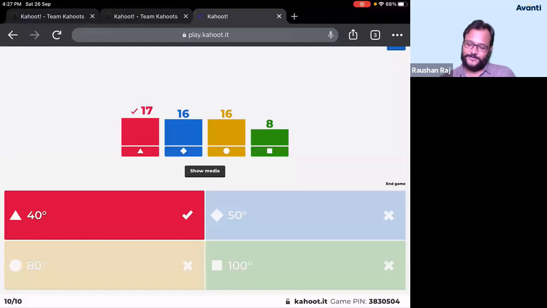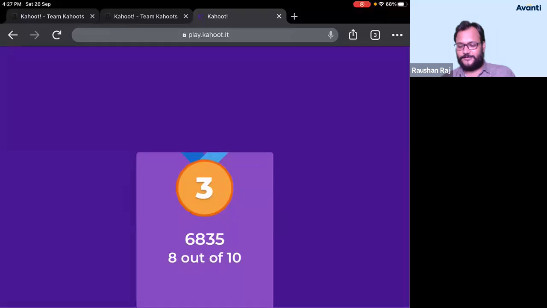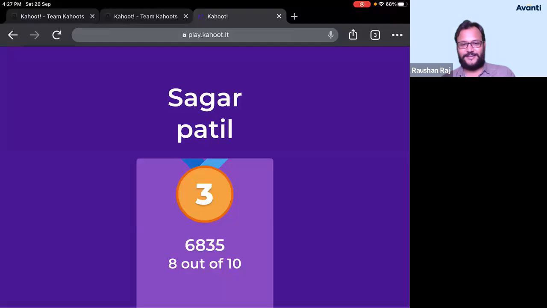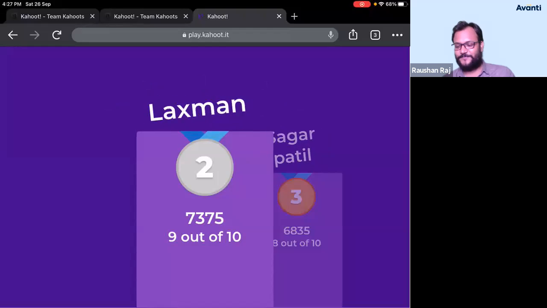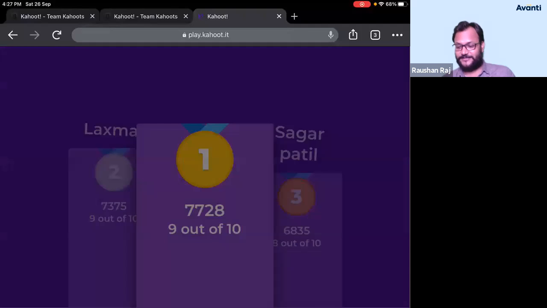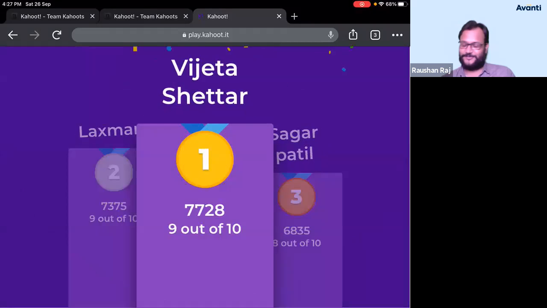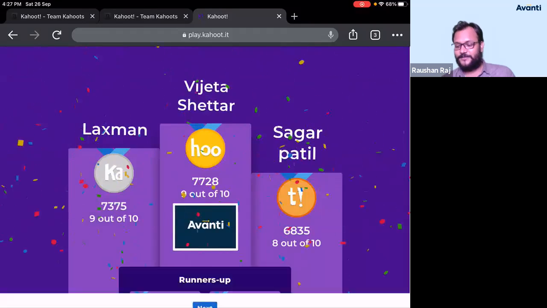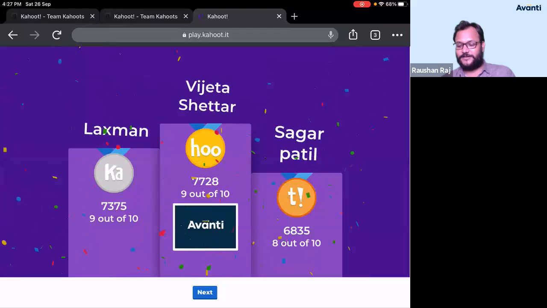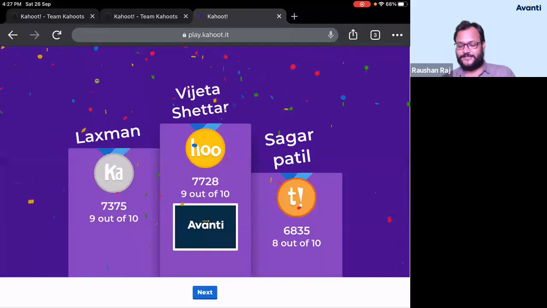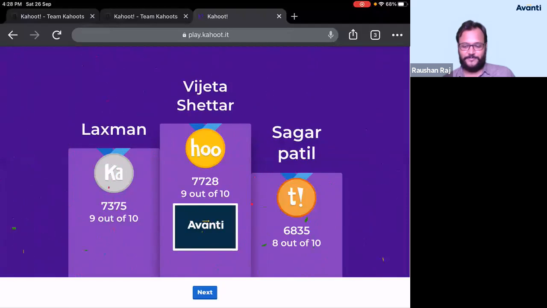So all right, guys, let us see who is the topper then. All right, third rank पे कौन रहे? सागर पाटिल, as usual. Okay, he was maintaining third rank continuously. Okay, Lakshman has moved to second rank. Very good. First one, I think Vijeta will be first rank. Vijeta, at least he was leading by 800-900 from second rank. All right, so first Vijeta, second Lakshman, and third one is Sagar.